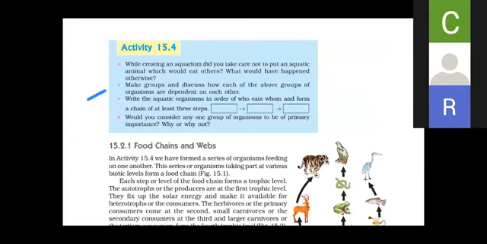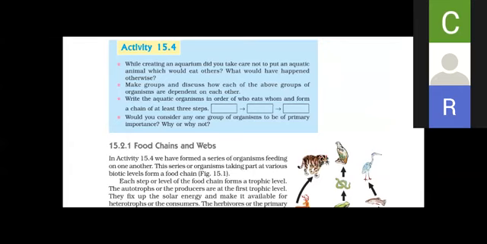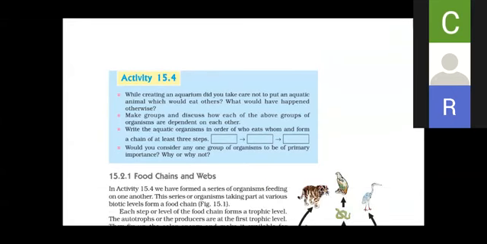Make groups and discuss how each of the above groups of organisms is dependent on one another. So, listen carefully children, the sequence in which one organism feeds on another is known as the food chain.